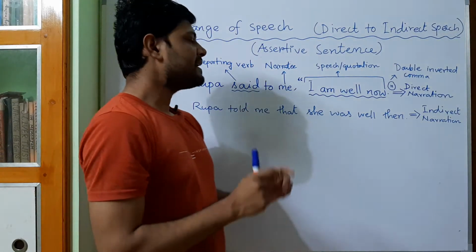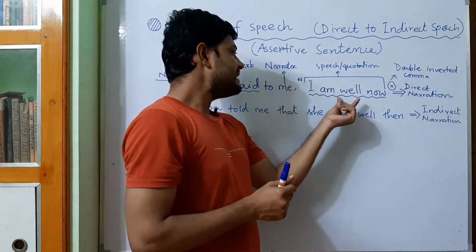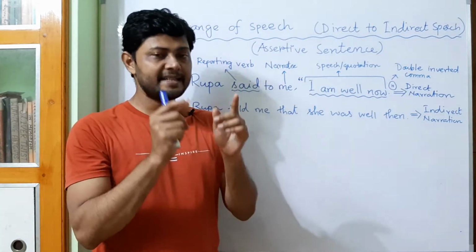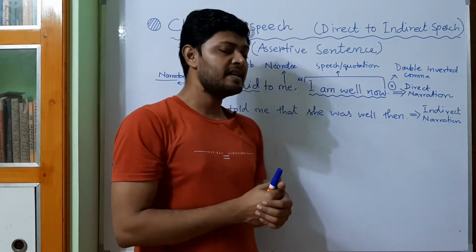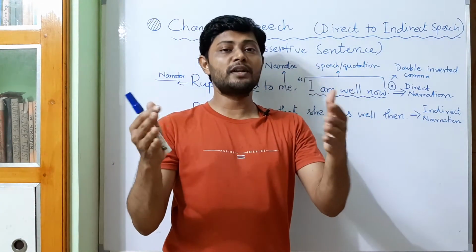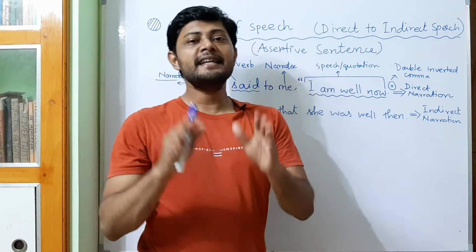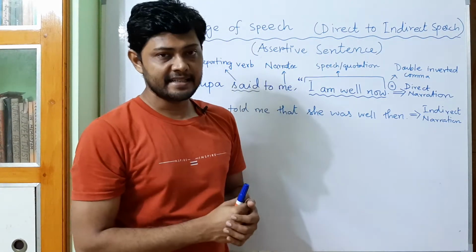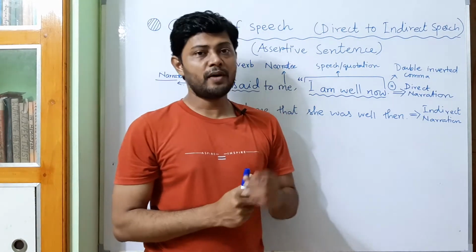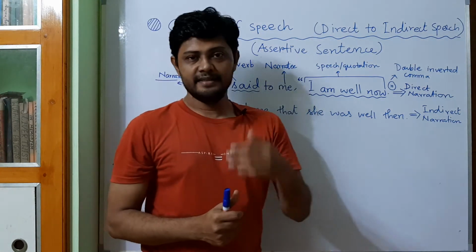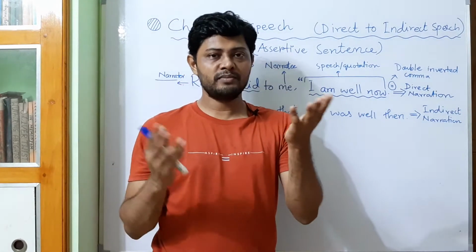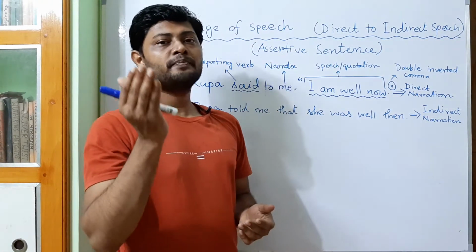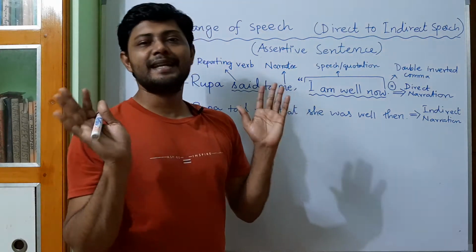Now think about one thing. The sentence that you will find in the speech may be of various types according to their function. We know that in English there are 5 types of sentences according to their function. The first one is assertive sentence, second one is interrogative, that is question, the third one is imperative, fourth one is optative, and the last one is exclamatory sentence.